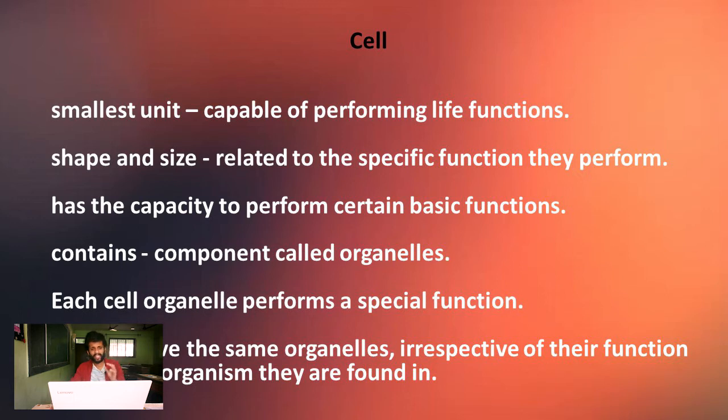Shape and size is related to the specific function they perform. I've already told you, whenever there is a certain function to be done, a certain kind of cell is required. Then it has the capacity to perform certain basic functions. It contains components called organelles.